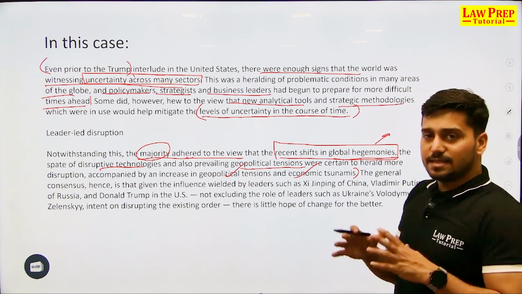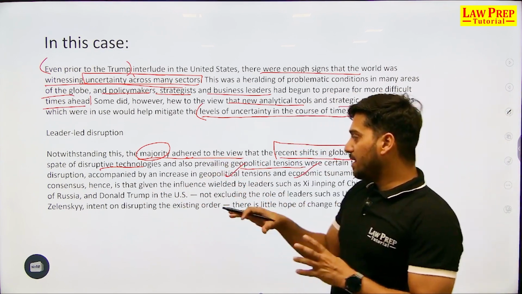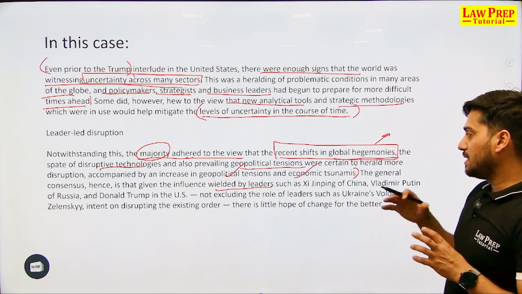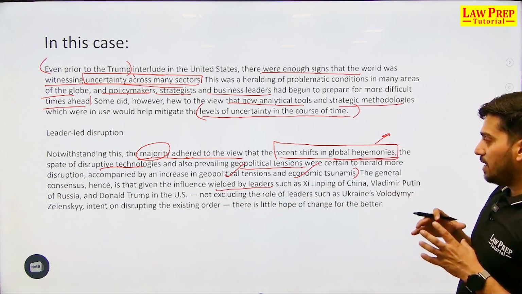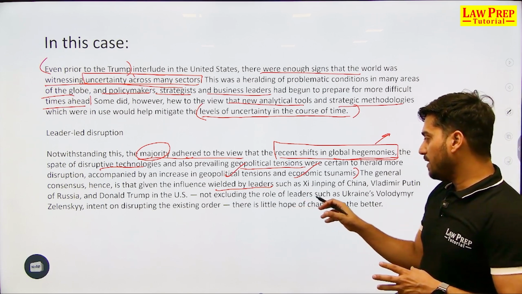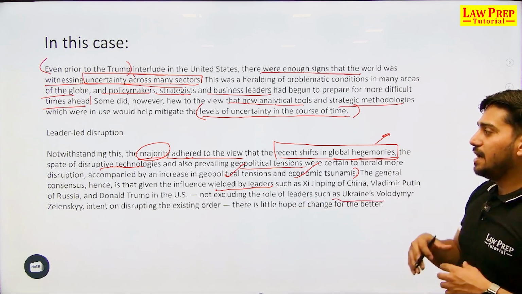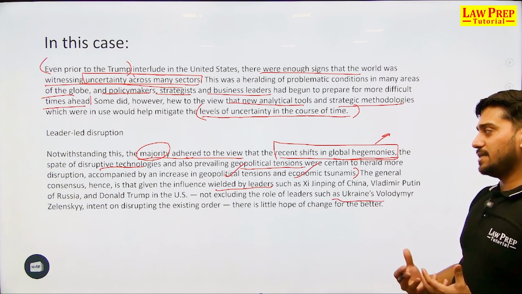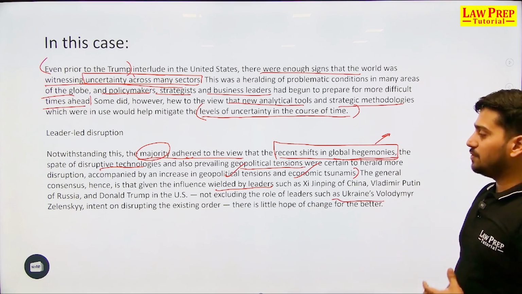The general consensus, hence, is that given the influence wielded by leaders such as Xi Jinping of China, Vladimir Putin of Russia, Donald Trump in US, not excluding the role of leaders such as Ukraine's Volodymyr Zelensky, intent on disrupting the existing order, there is little hope of change for better.